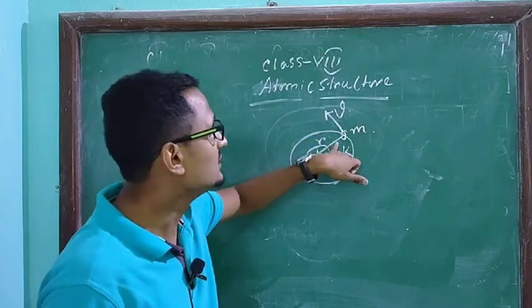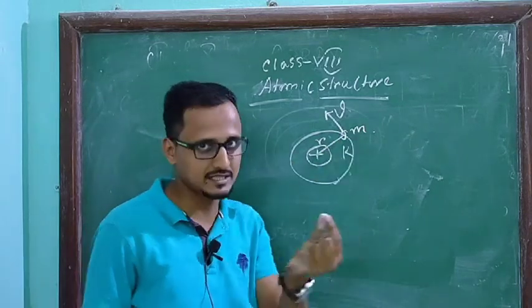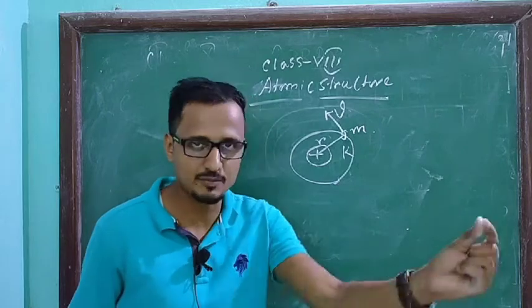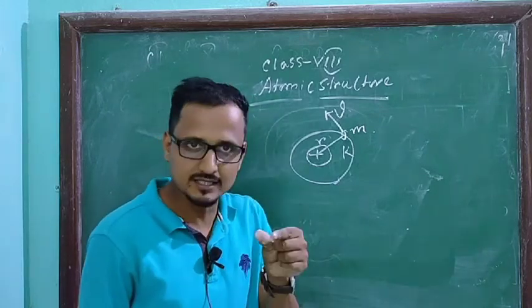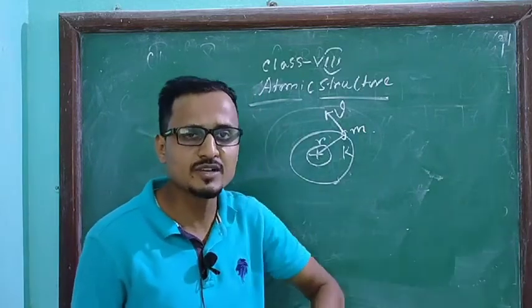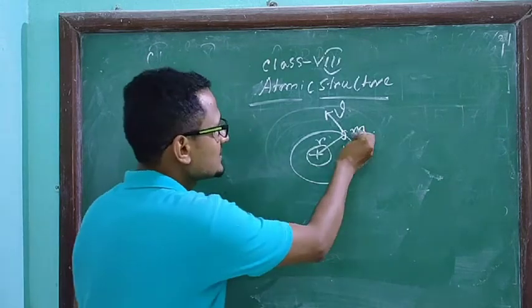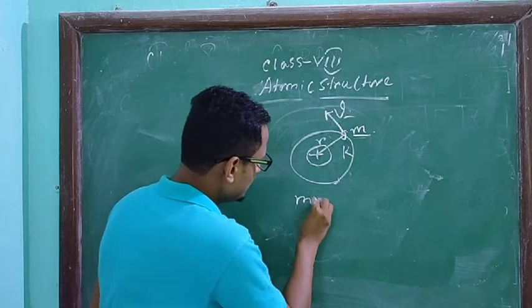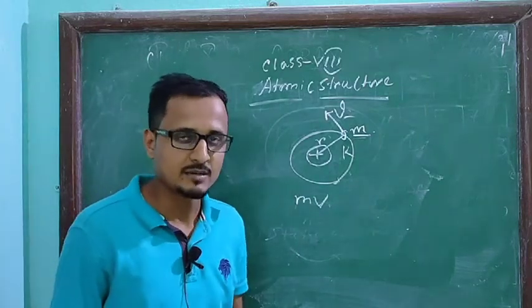Now, this will generate a momentum. As one particle is revolving around a circular orbit, this will generate a momentum. If a particle is moving in a straight line, it will have a momentum. Momentum means mass into velocity, if it goes in a straight line.